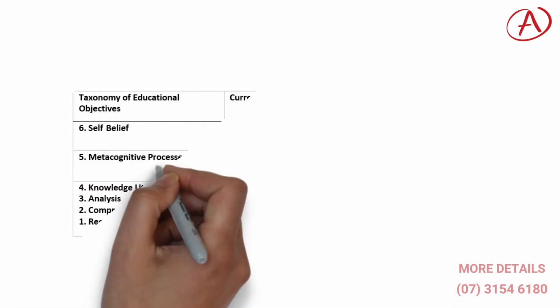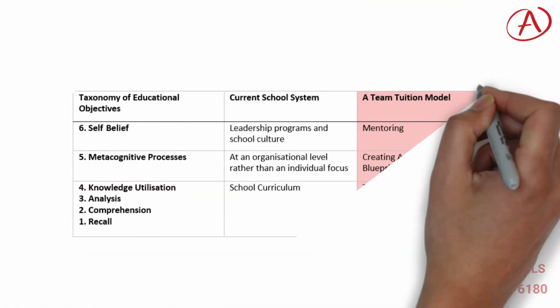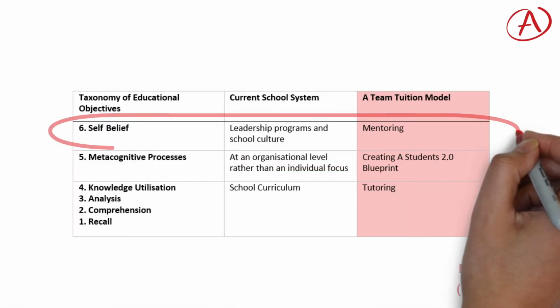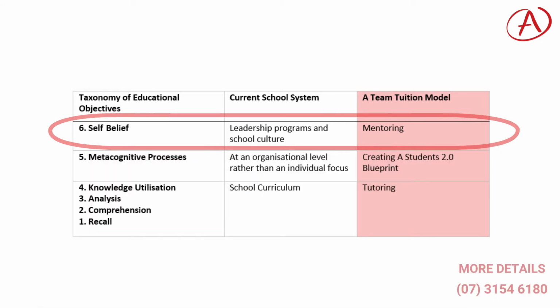So, what does this mean for you and your child? The table shown identifies how each of the 6 levels is represented in the current school system, as well as how the ATAR model addresses the levels. As we can see, in the first level of self-belief, schools do address this through leadership programs and developing school culture. However, it's at a large organisational level and therefore student engagement is up to the individual's keenness to participate. This makes it quite hard for schools to address the self-belief for each student.